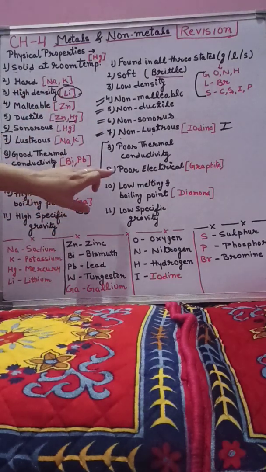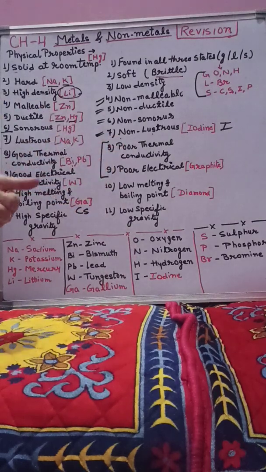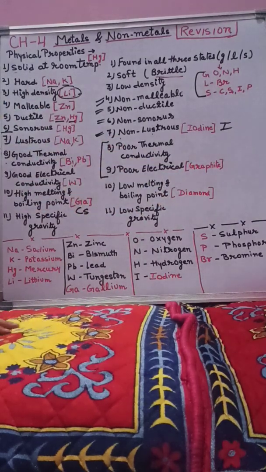Non-metals are poor conductors of electricity. Here we have one more exception, that is graphite. Graphite is a good conductor of electricity. This is the reason it is also used as electrodes.